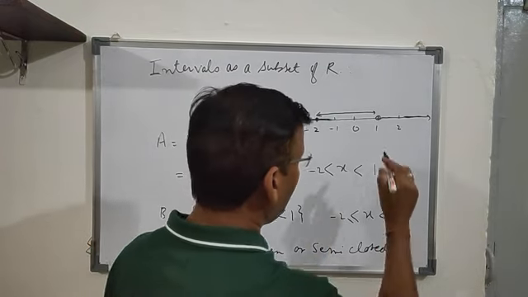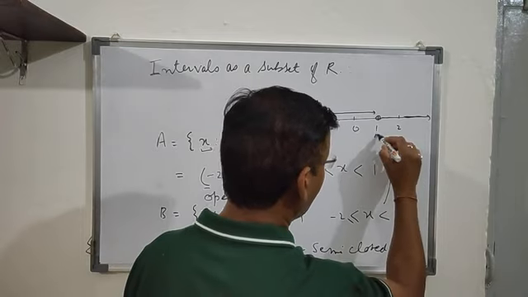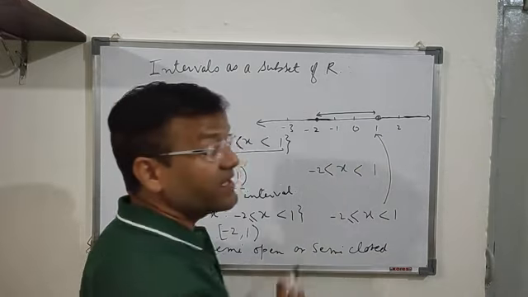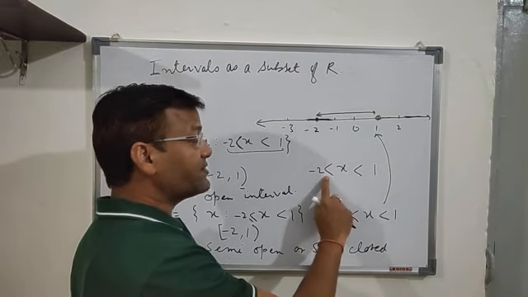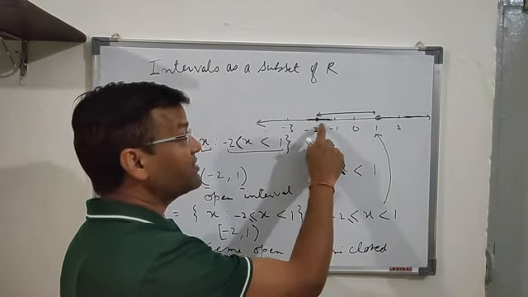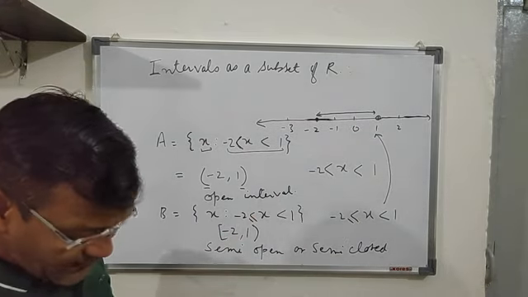So this is the representation for this interval. For this interval, this is the representation on a number line. If I take this one, we have to make hollow circles on both the ends, at minus 2 and 1. And this is said to be the open interval. This is semi-open.